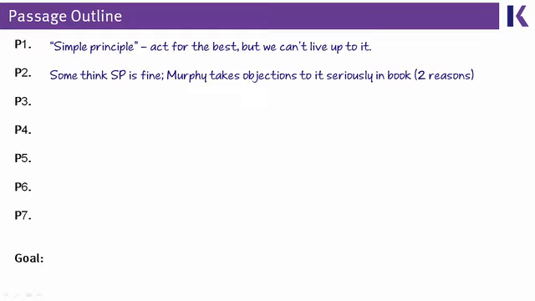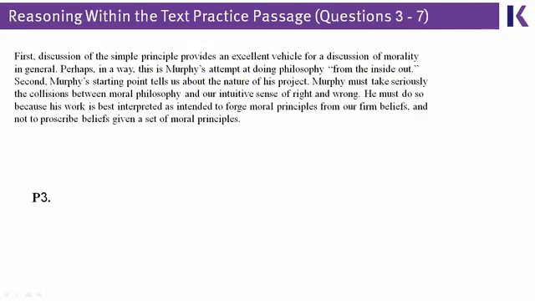And whenever you see that kind of dichotomy being set up by an MCAT author, that is a relationship you want to follow throughout the rest of the passage. And we'll see that that relationship develops here as well. But now let's see where the rest of the passage goes, starting with paragraph 3. Paragraph 3 outlines the 2 reasons, first and second, that Mr. Murphy opposes the simple principle.